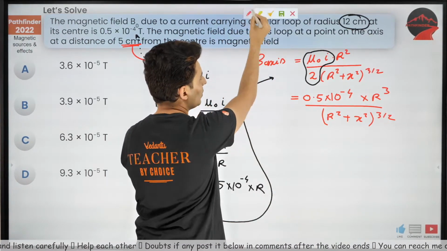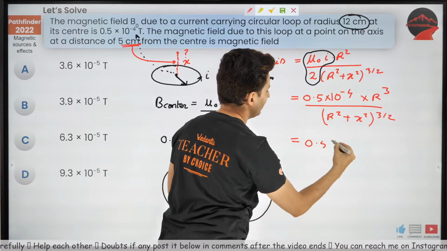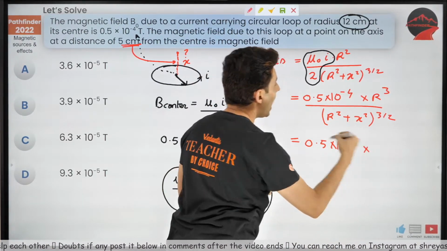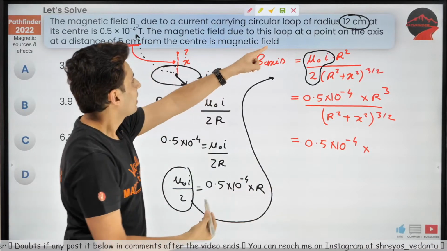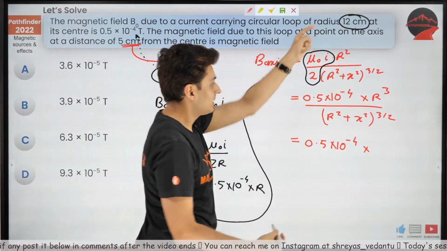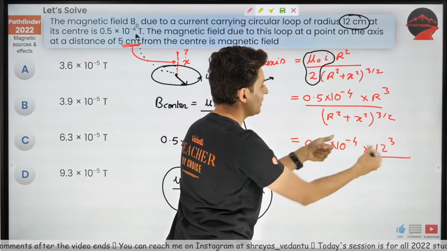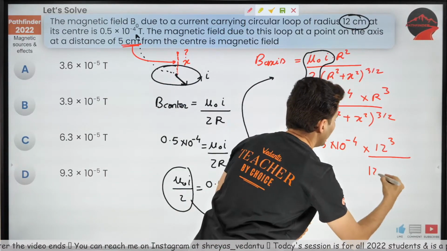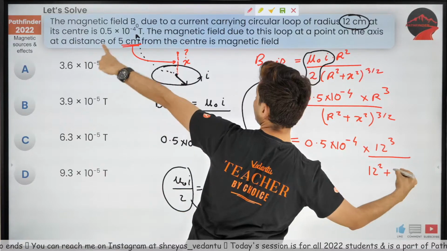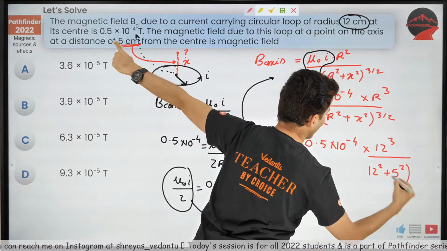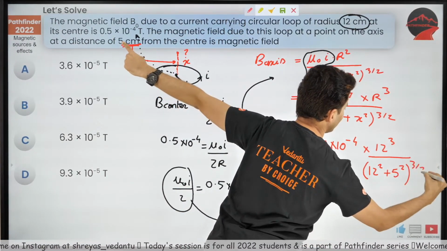Now this is simple. I'll tell you why. Because this will be 0.5 into 10 to the power minus 4 times r cube. Radius is 12 centimeters. So 12 cube divided by (12 square plus 5 square) whole raised to 3 by 2.